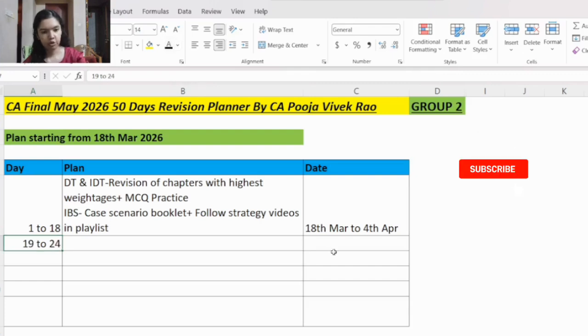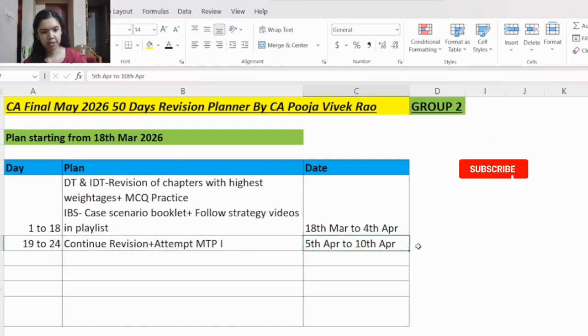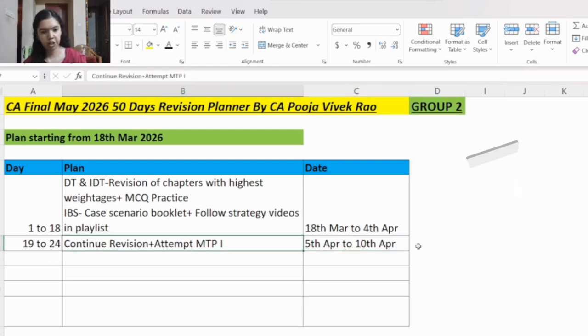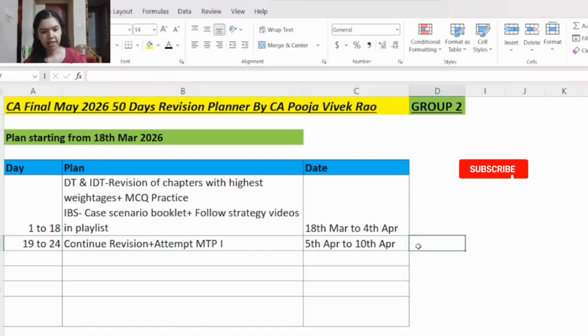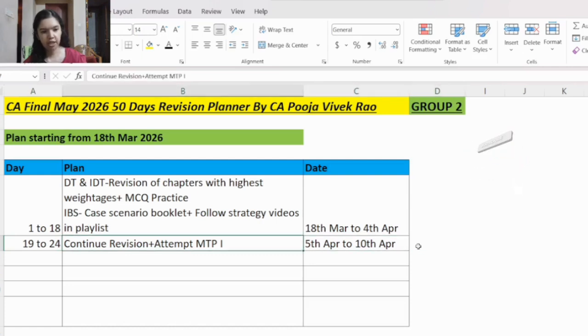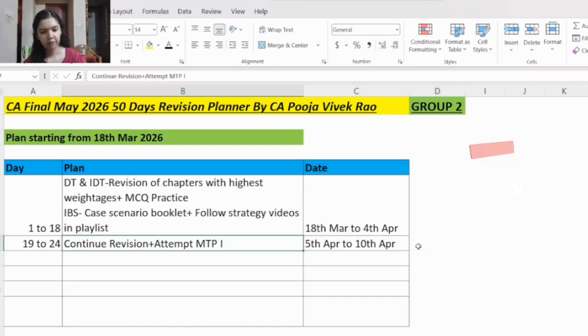Then from day 19 to day 24, that is from 5th April to 10th April, you will continue your revision plus attempt mock test paper 1. Every 1.5 days you will revise a subject, and the next day afternoon you will give the mock test paper. For example, on 5th April the whole day and 6th April half day you will revise DT, and then on 6th April afternoon you will attempt the DT mock test paper. After attempting the mock test paper, you will analyze your answers as well. Same way for the other subjects also.